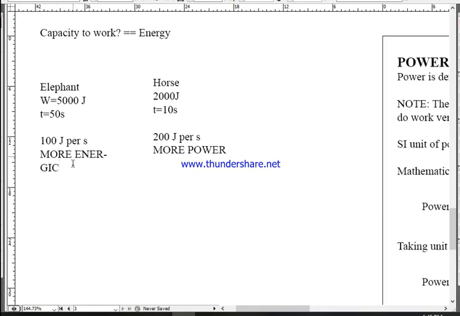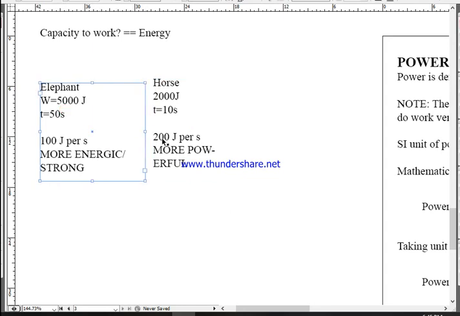Okay, elephant is more energetic, or you can say strong. Yes, but horse has less capacity to do work. However, it can do work faster than elephant, so you can say horse is more powerful. See, there is a basic difference in saying powerful or strong.